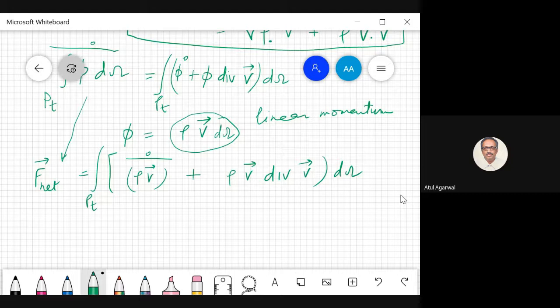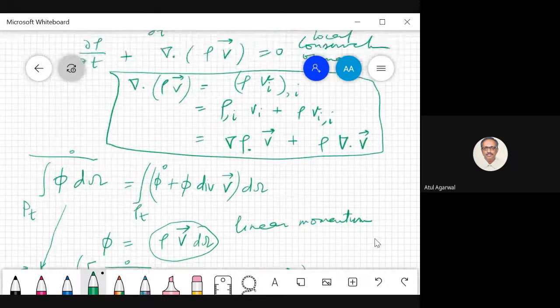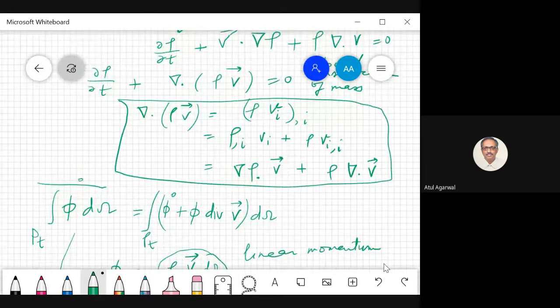Okay, let us see what we have found from the conservation of mass: del rho by del t plus divergence of rho v equal to 0.